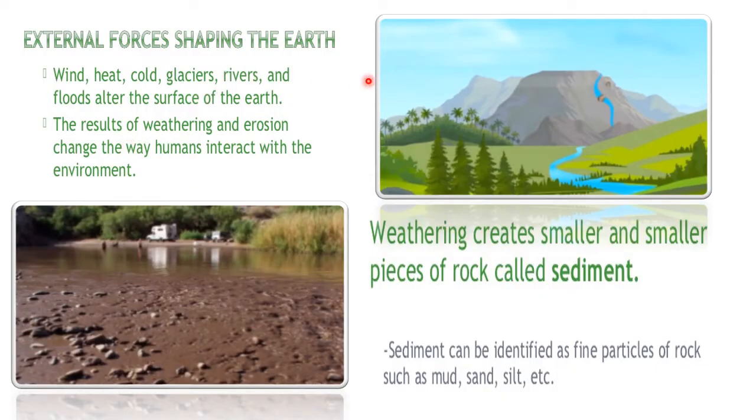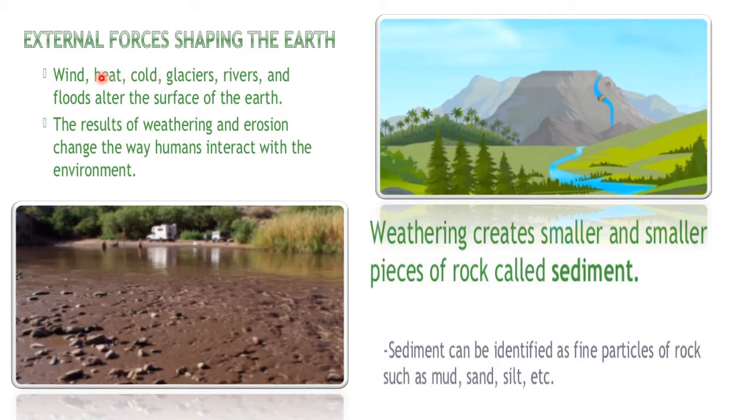Now, let's do it in detail. What are the external forces shaping the earth? If you see on the mountain, because of agents like your wind and your river, the material flows down. It is getting eroded, and when the small parts of the mountain break away, they flow into the river. They come down from the mountain through the river and they settle around in the plains area.